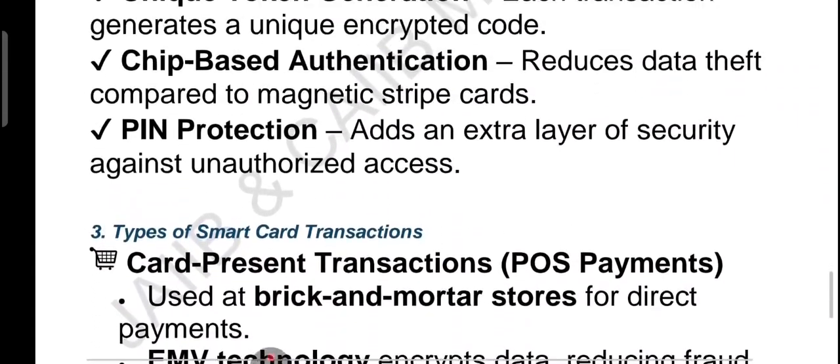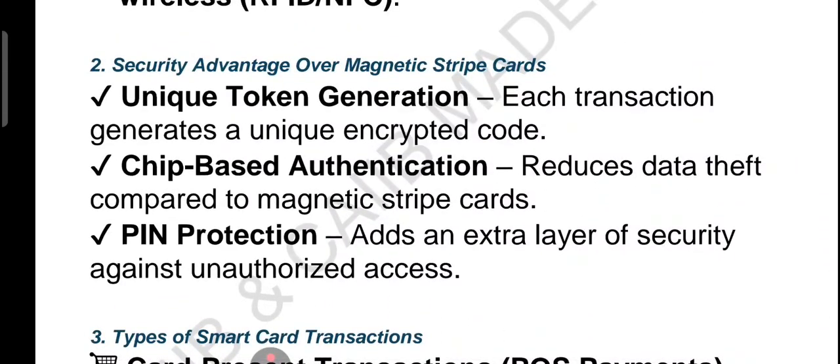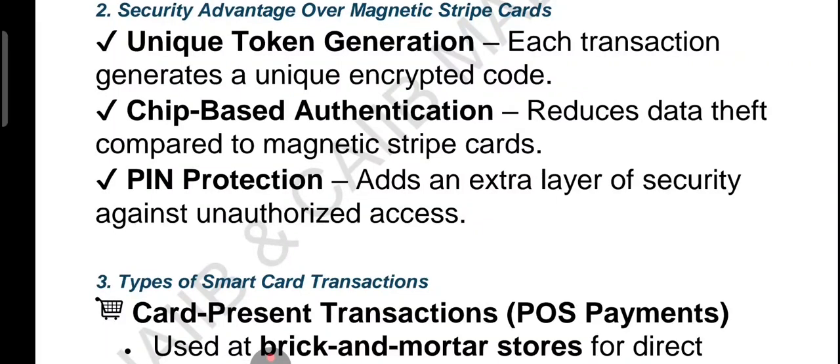Now what is the security advantage over the magnetic stripe card? Basically unique token generation: every transaction creates a unique encrypted code. Chip-based authentication, which means it is safer than the old magnetic stripe card. PIN protection. What is the meaning of PIN protection? It means an extra layer to prevent unauthorized access.